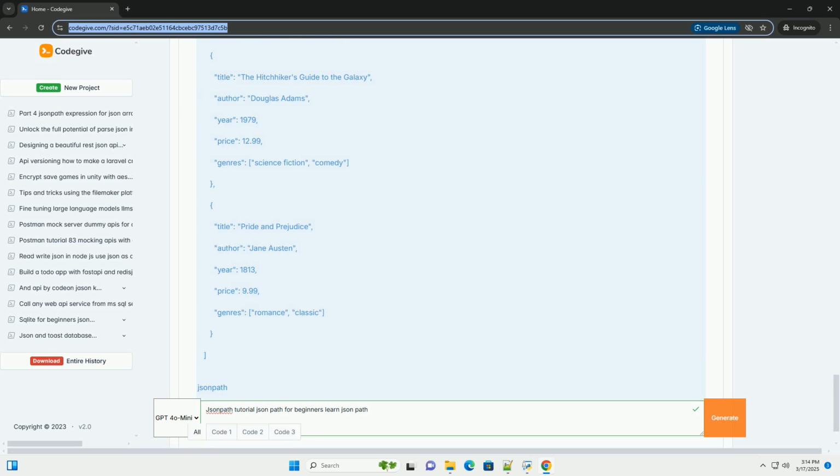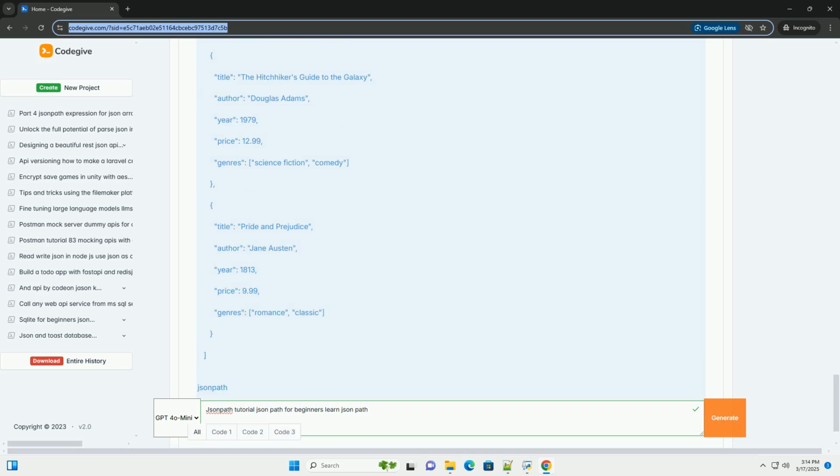Examples using basic operators. Let's apply these operators to our example JSON data. 1. Get the name of the library. Result. 2. Get the city where the library is located. Result. 3. Get the title of the first book. Result. 4.